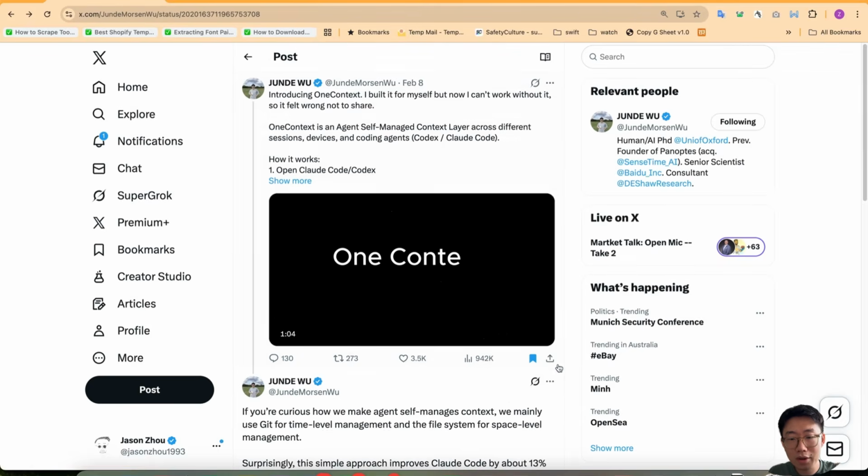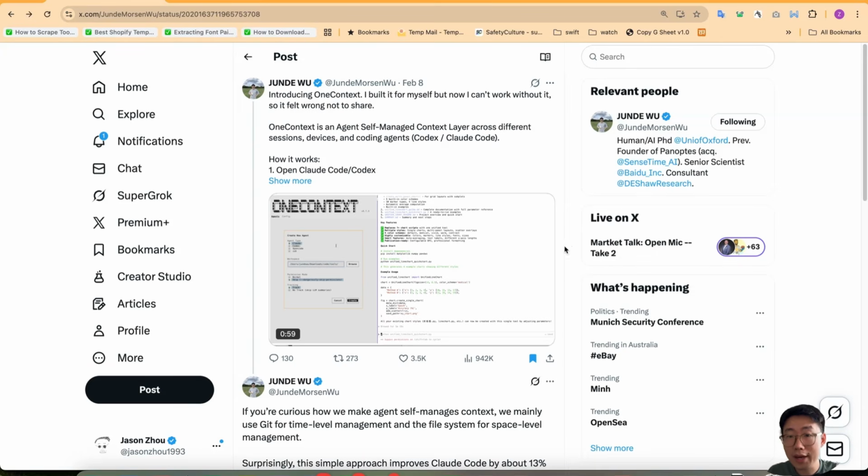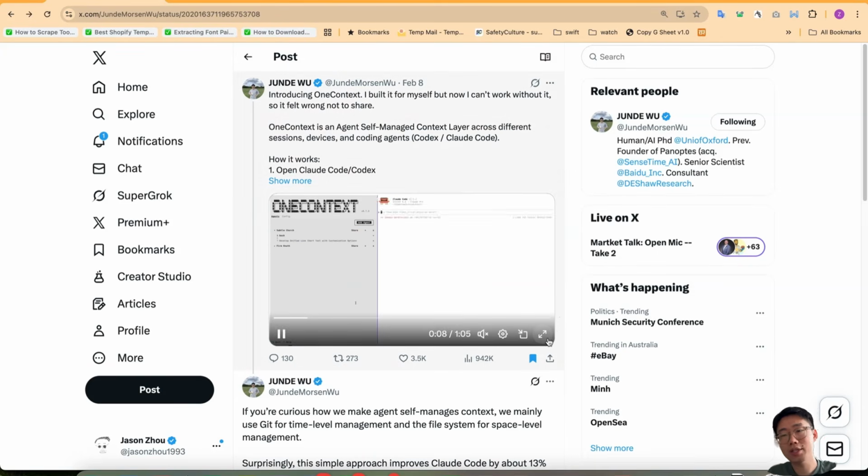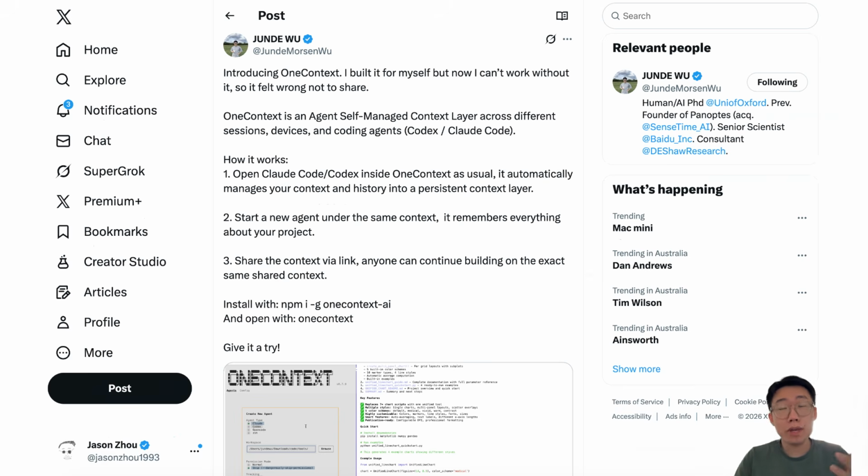I will take you through how oneContext actually works, the idea and methodology behind it, and how you can start using it.